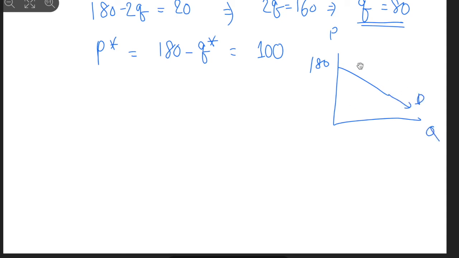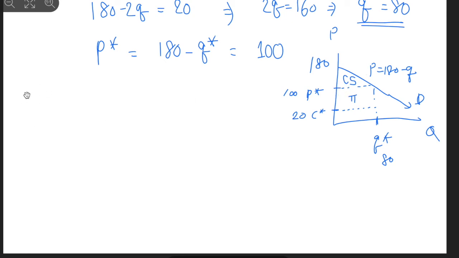That's the demand function of P equals 180 minus Q, and we have found P star at 100, and we have C star at 20, and we got Q star at 80, right? So we can connect everything together. Here we have consumer surplus, here we have profit, and together they become social welfare.